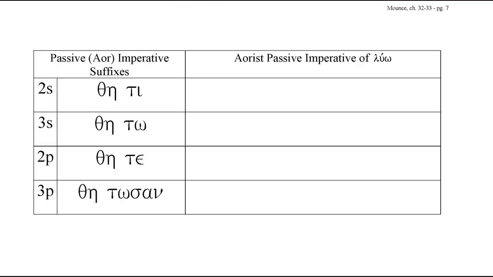And now we're going to cover the aorist passive forms. The way you form the aorist passive is you take lu, the stem, and then you add the passive voice morpheme, the, and then the imperative endings for the aorist passive voice, ti, to, te, and tosan, and then you'll get the form. So it's fairly simple.